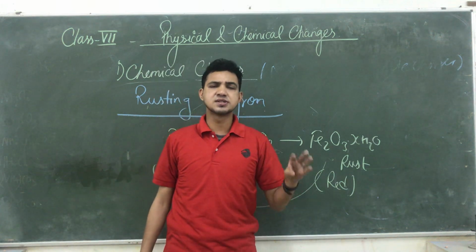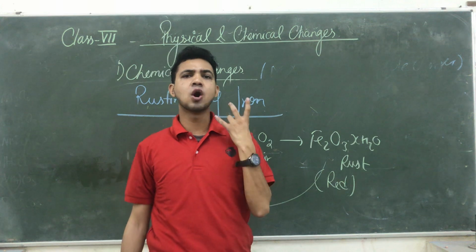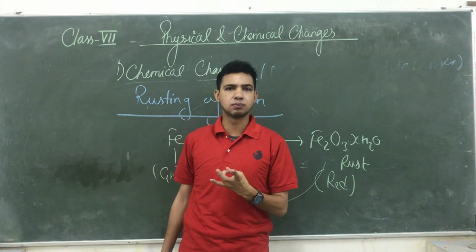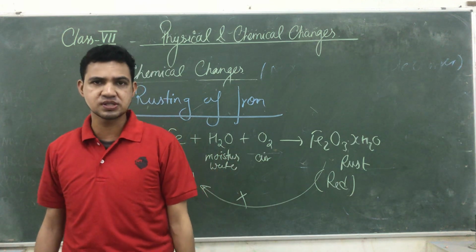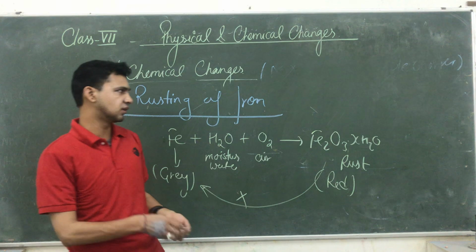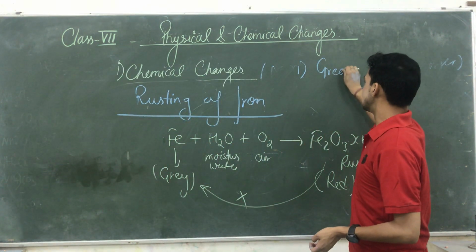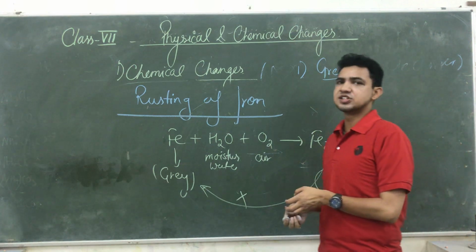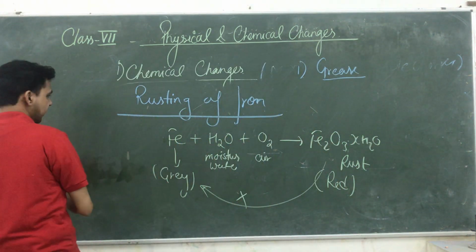With every metal, silver, copper, iron, aluminium, they all are suffering from such type of problems. Then what are we doing to prevent this object from the rusting process? What will you do? So generally we are using different methods. The first method is applying grease. The grease is a kind of jelly substance. So we are applying this grease on the surface of the iron object.